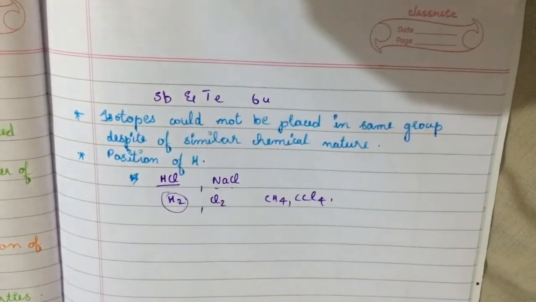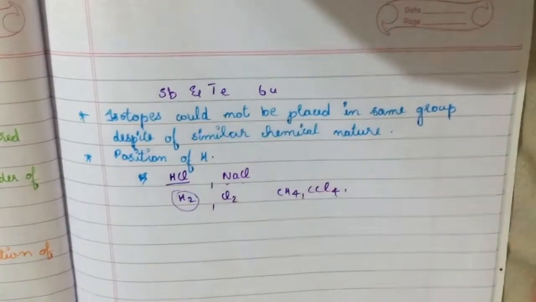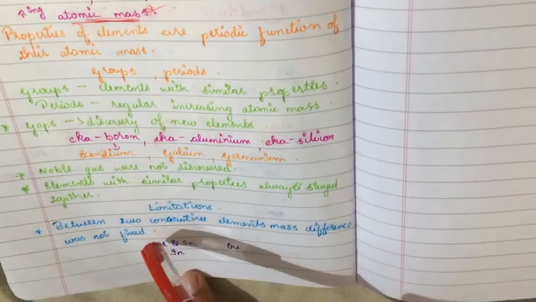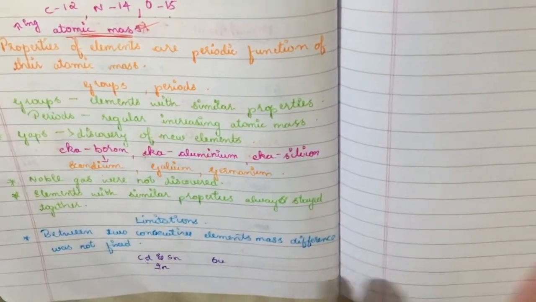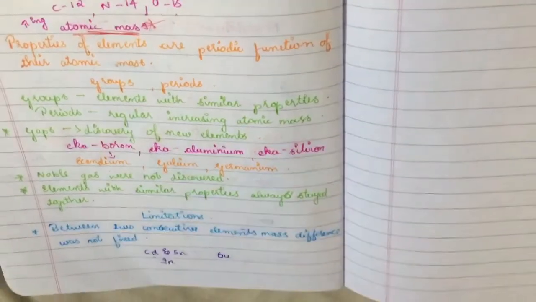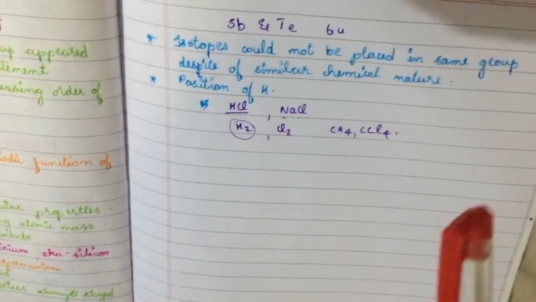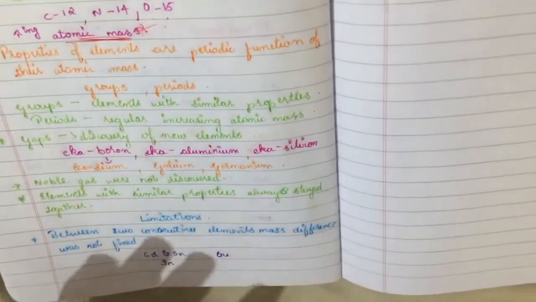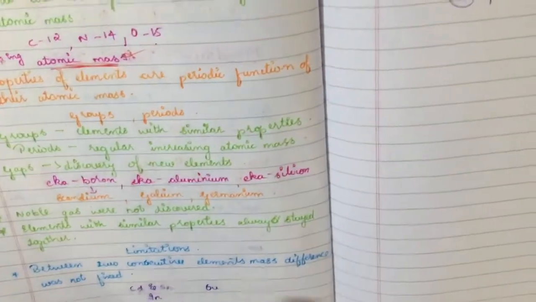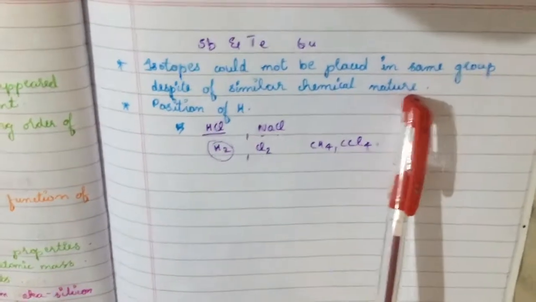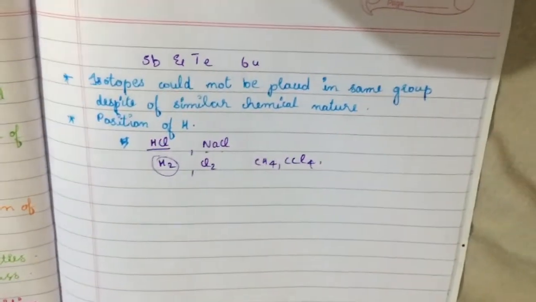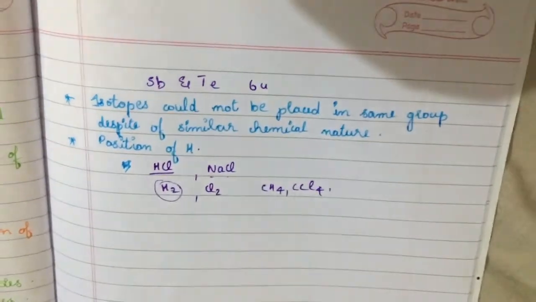But there was no element found in between lead and tellurium, whereas in this case there is an element called indium in between cadmium and zinc. So we can say that this mass difference is not constant all the time, so we cannot predict what the element present will be or what the atomic masses of the elements found later will be. The next limitation was that isotopes could not be placed in the same group despite similar chemical nature.